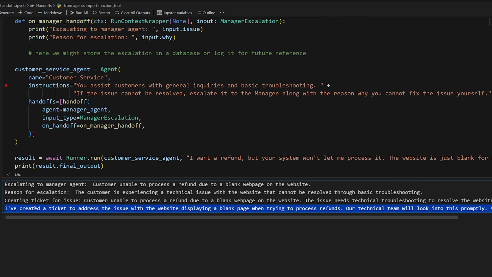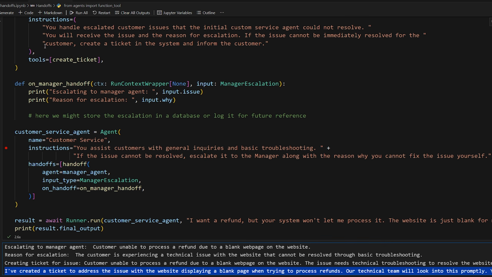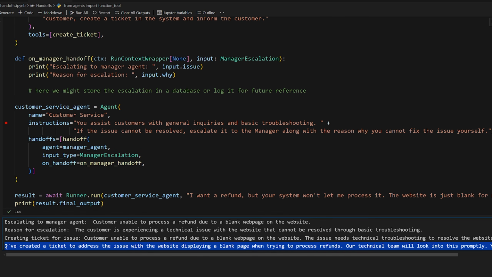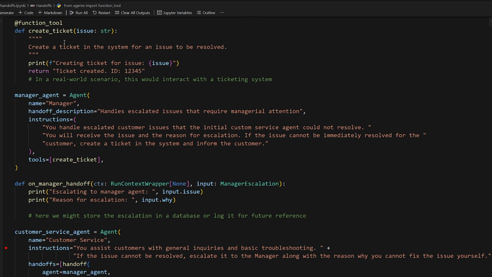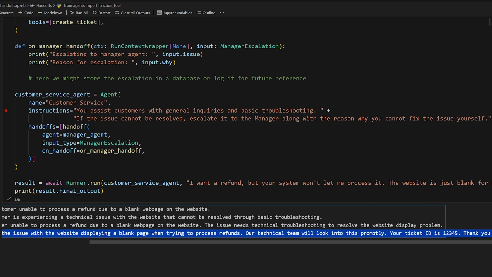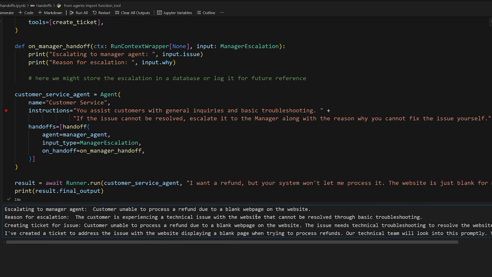Okay, and then finally, we're having the final response from the manager back to the customer. So I've created a ticket to address the issue with the website displaying a blank page when trying to process refunds. Our technical team will look into this promptly. Your ticket ID is 12345, which was passed back by the ticket tool function. Thank you for your patience. So there, it worked perfectly.